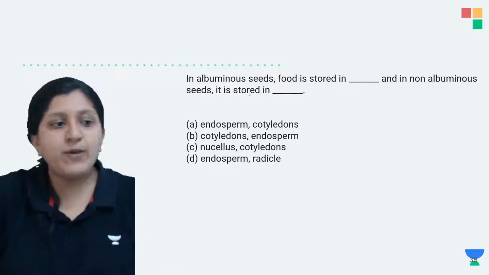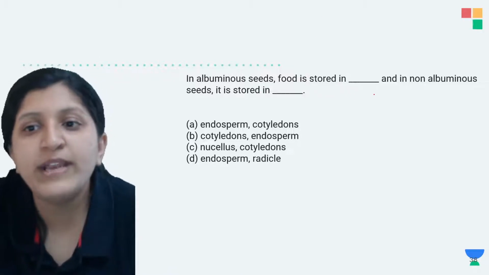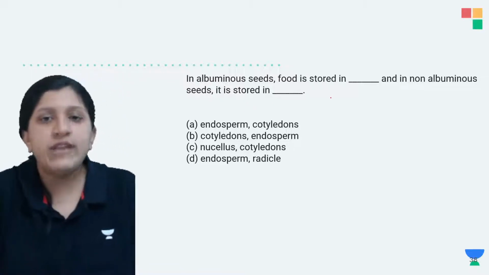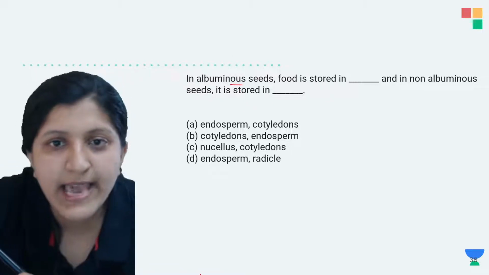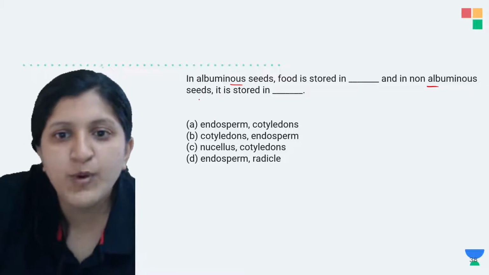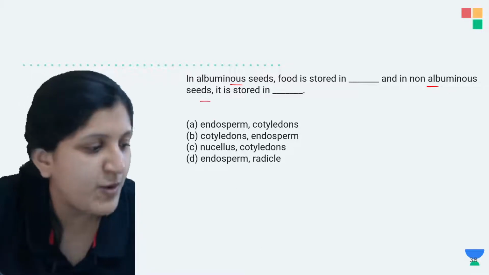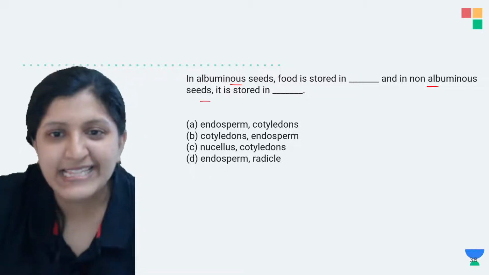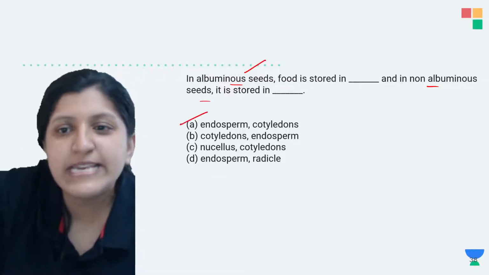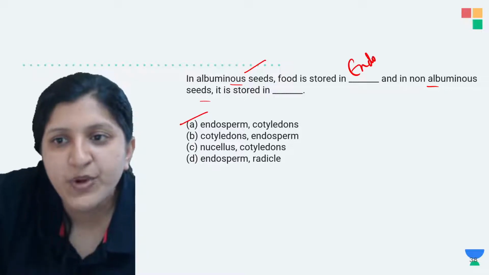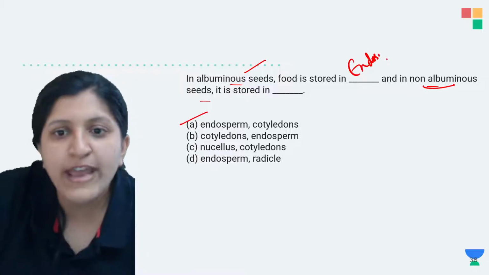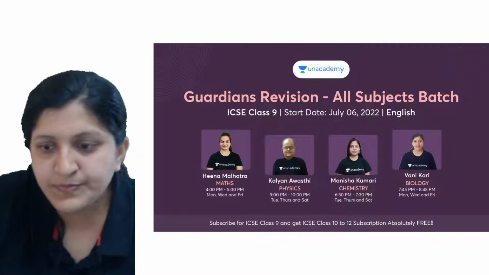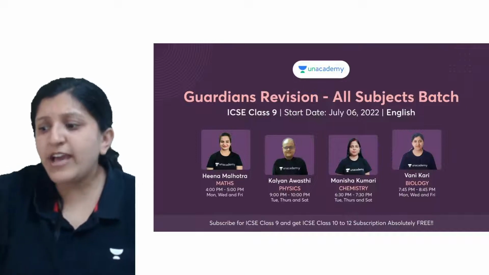In albuminous seeds the food is stored in dash, and in non-albuminous seeds it is stored in dash. You already know about the non-albuminous seed. So what is the option? It is again A itself. In the case of albuminous seed, it is the endosperm, and in the case of non-albuminous seed, it is basically the cotyledon. All right, so we are done with all the questions.